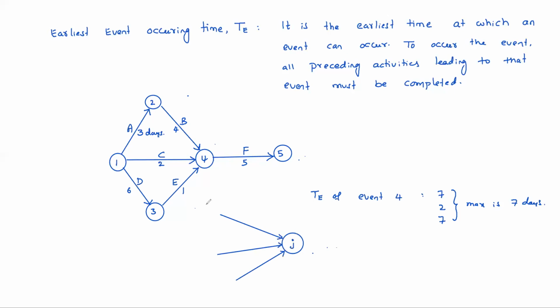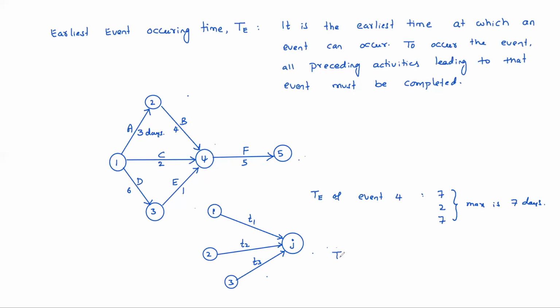Suppose this is J, and the preceding events are 1, 2, 3, so activities 1J, 2J, 3J, right? Suppose the durations are T1, T2, T3.